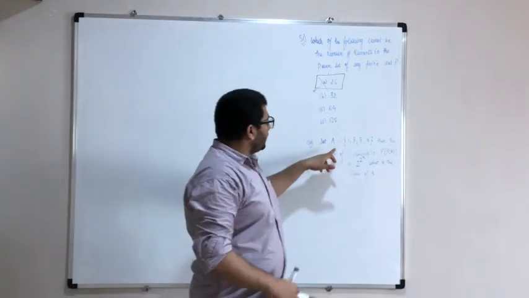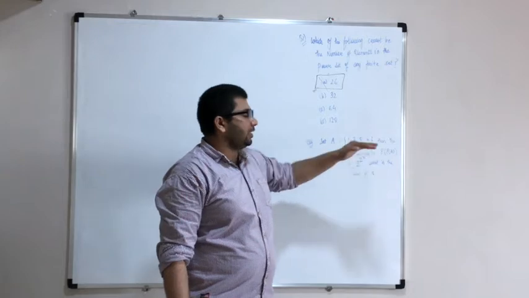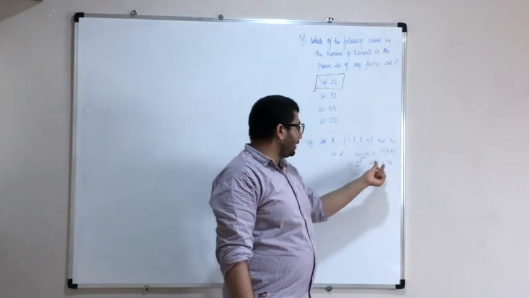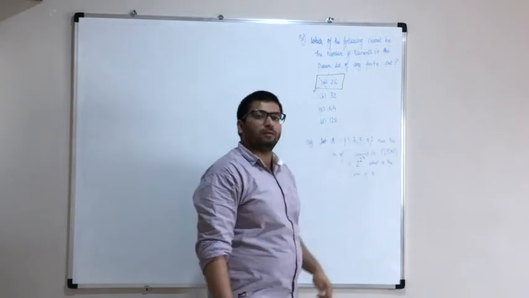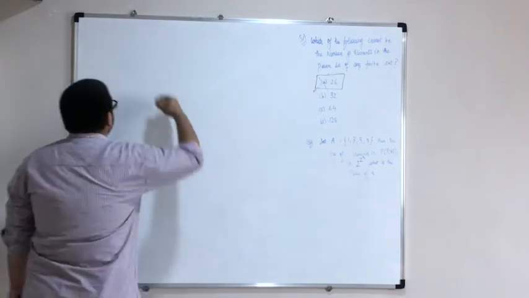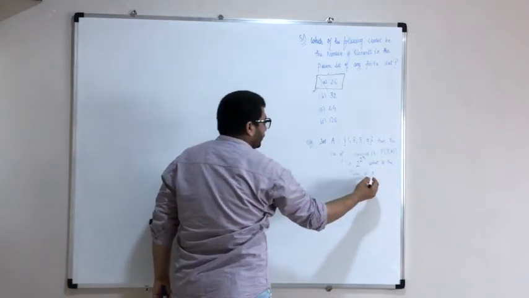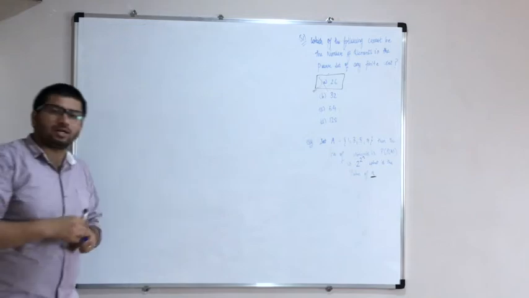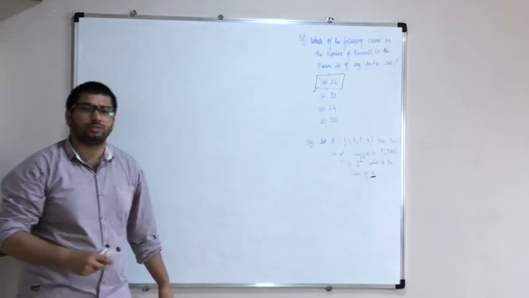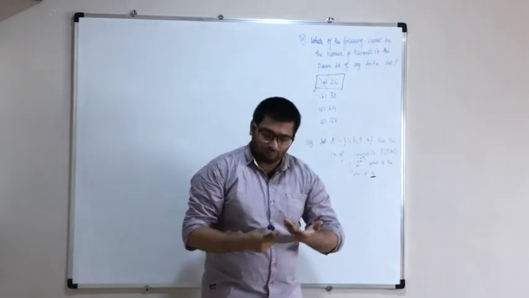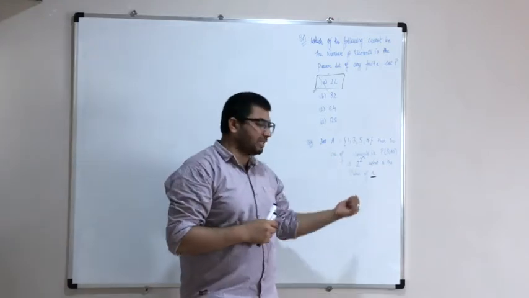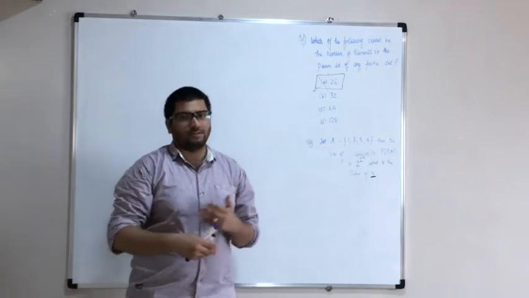The second is a good question. See, a set A has 1, 3, 5, 7, that is 4 elements. Then the number of elements in the power set of the power set of A is 2 raised to the power of 2 raised to the power of n. Now what is the value of n over here? Correct? So a set A is given to you. You have to find out the value of n. Now you will be asking me, sir, can this type of question be asked? Yeah, it can be asked as an integer type question. Correct? But it's a very easy question, so they won't ask you this in the JEE examination. Correct? So you will have the options with you, so you can easily rectify the answer. When you are going for the JEE examination, don't expect these easy questions to come. These are just the building blocks.